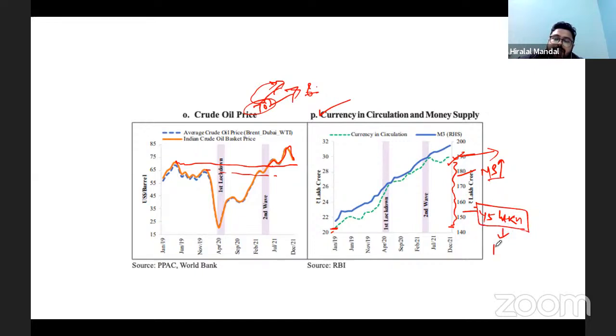That's why inflation is rising. If the RBI has to control inflation, the government is creating assets, so more assets will be created. At the same time, the RBI will try to absorb this money from the market by increasing the repo rate. Okay, so that's what you can see.